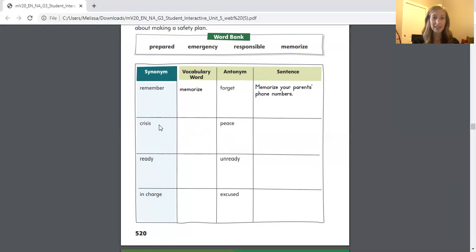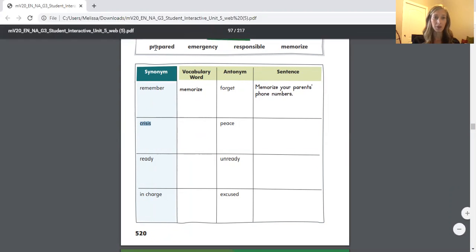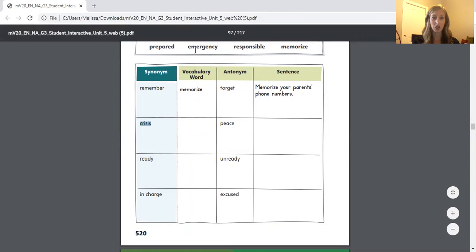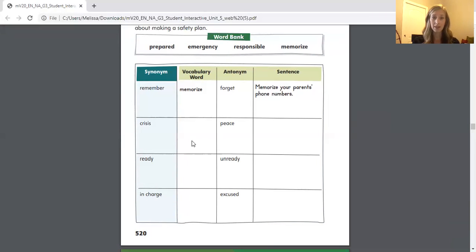So we have crisis and peace. Which word means the same or nearly the same as crisis? Would it be prepared, emergency, or responsible? A crisis is an emergency, so you need to go ahead and write the word emergency down. At the end of this video, or now if you want to pause it, you need to use the word emergency in a sentence. So maybe something like, in case of an emergency, you need to have a safety plan.